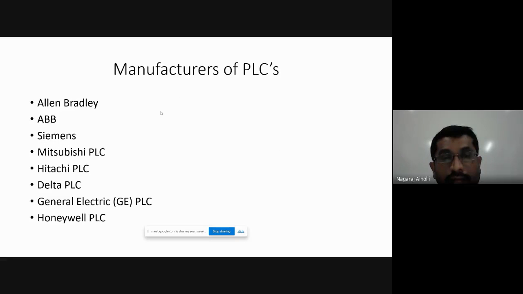Who all are the different manufacturers of PLCs? Allen Bradley, right? ABB. Anybody knows the full form of ABB? ABB company. Full form? Asia Brown Boveri. Correct? ABB. So one of the well-known company. Siemens, Mitsubishi PLC, Hitachi PLC, Delta PLC, GE, General Electric PLC, Honeywell PLC. These are few of the companies that manufacture the programmable logic controllers.